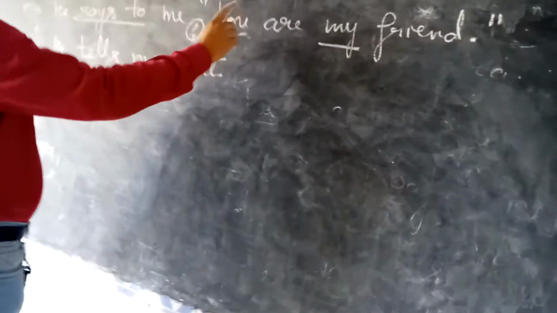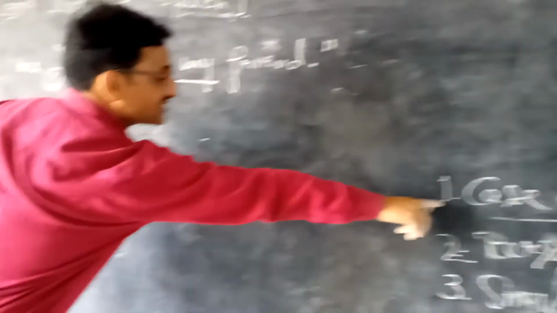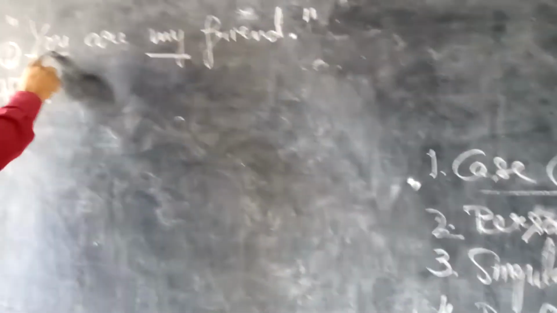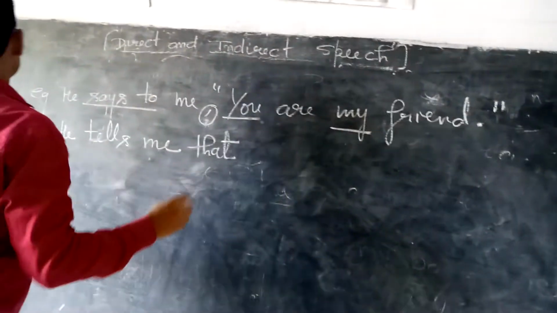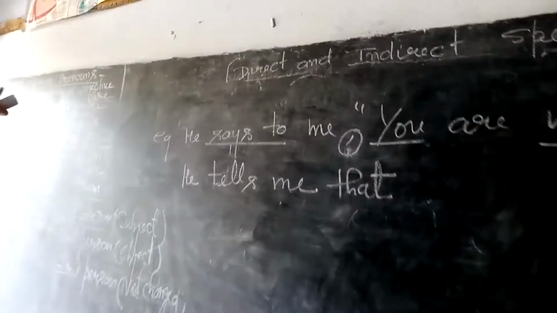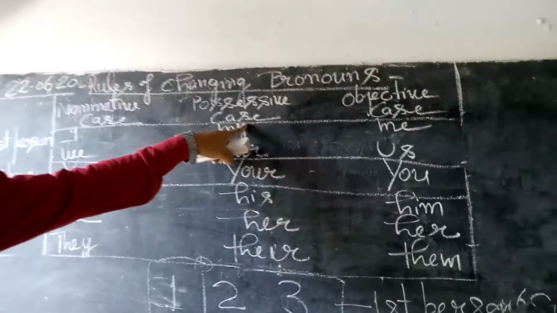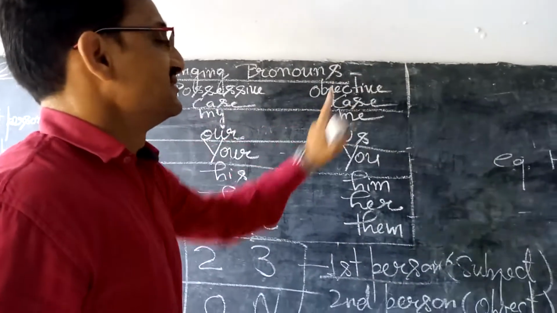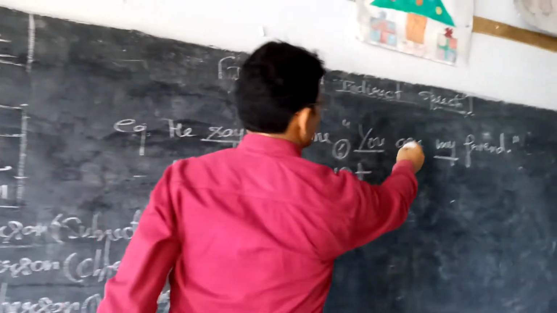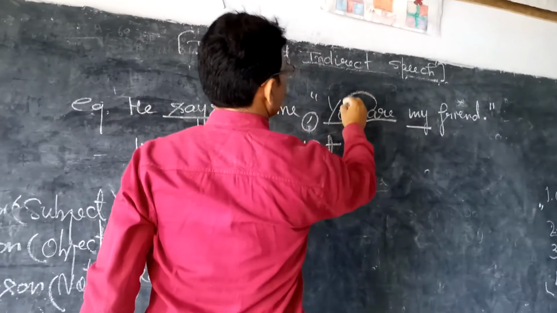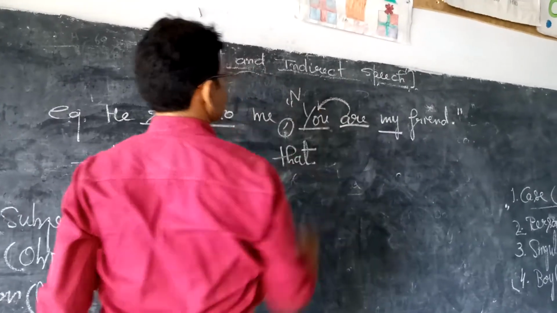Okay students, now I am going to mention my number. First of all, I have to mention the case. So what is the case of this pronoun? Tell me. The cases given are nominative case, possessive case and objective case. This pronoun is given just before the verb, so that's why it is nominative case. Okay, students?